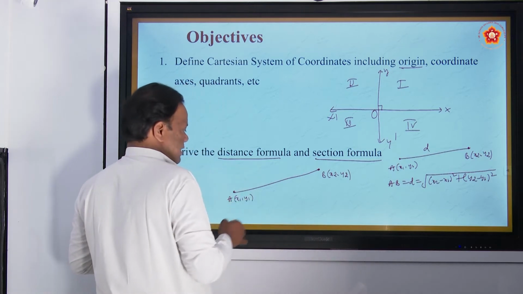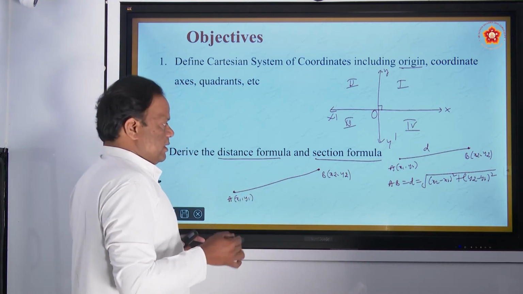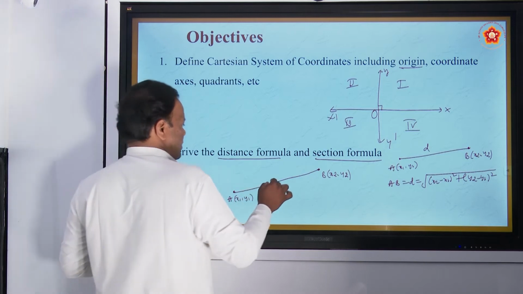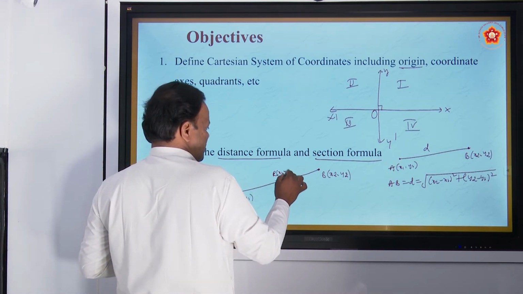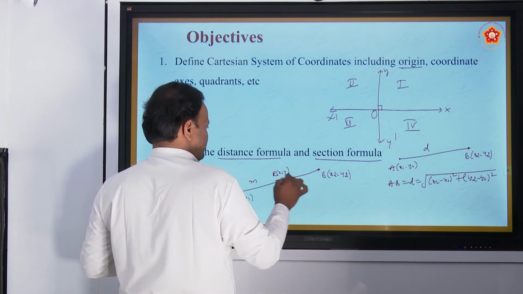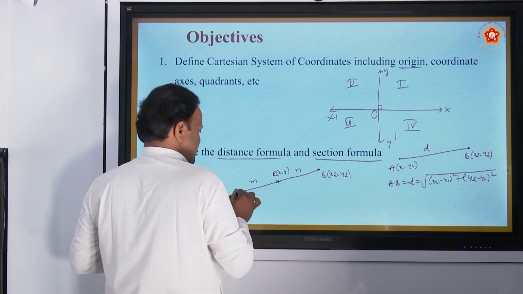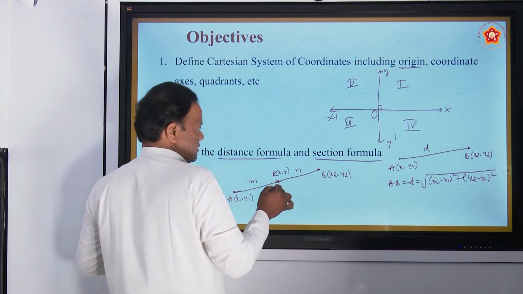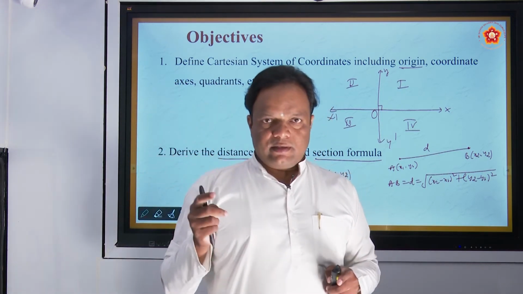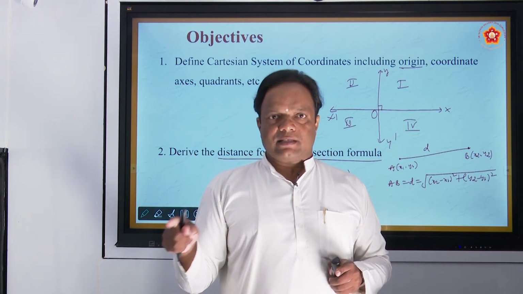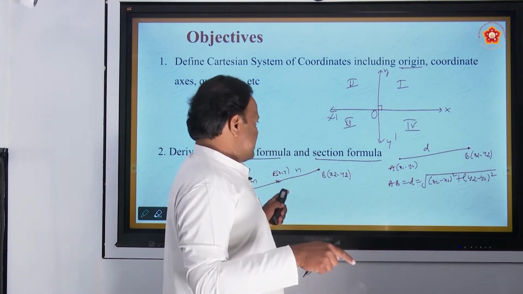For example, A (x1, y1) and B (x2, y2) are two given points. I take a point R here, say (x, y). This portion is m, this portion is n. For the section formula we have two cases: internal division and external division. I write here internal division.